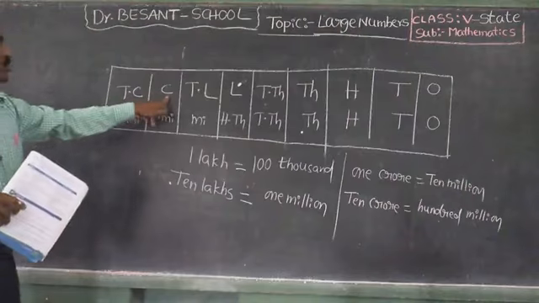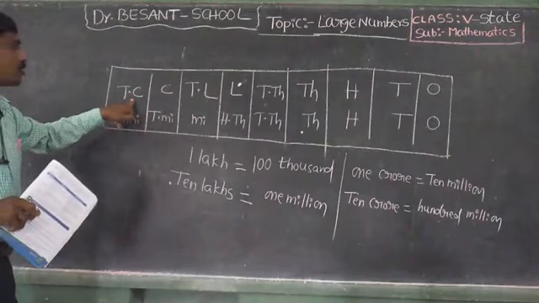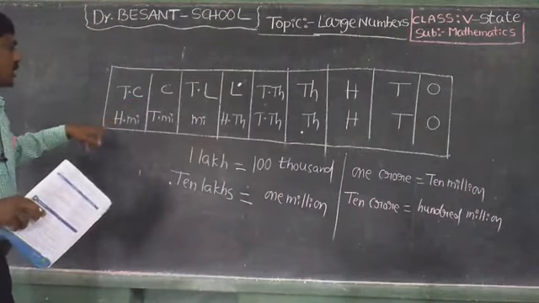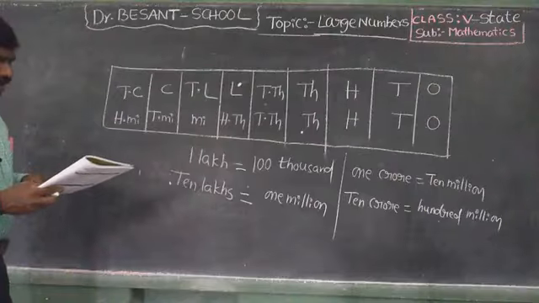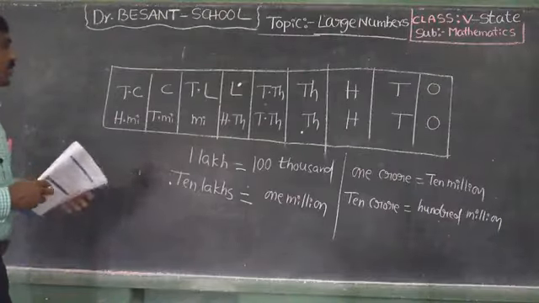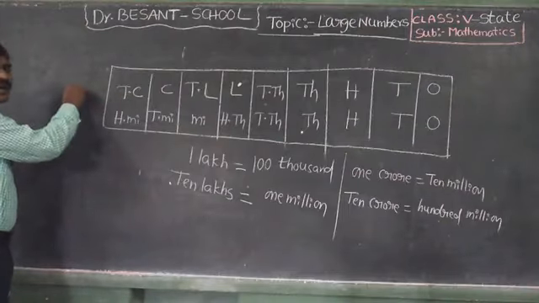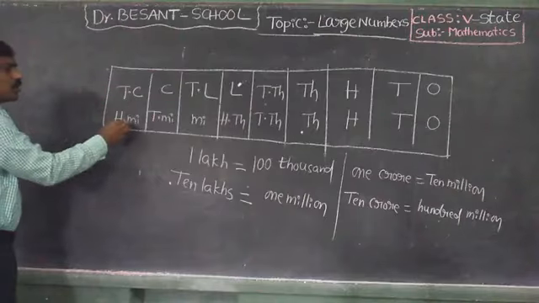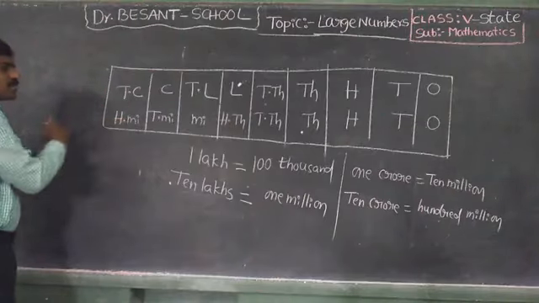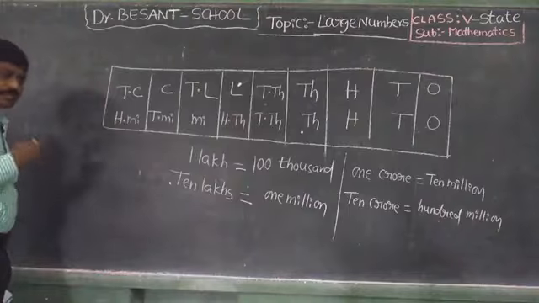Okay, next, 100 crore is equal to 1 billion. After 100 million, what will we get? Billion.